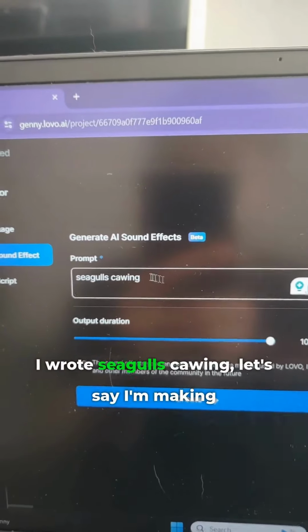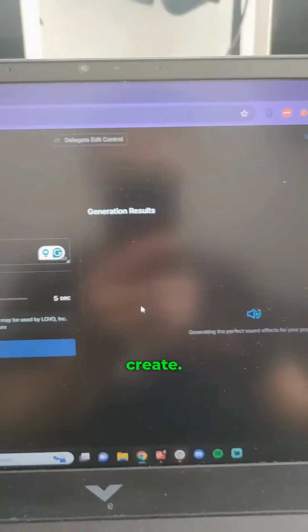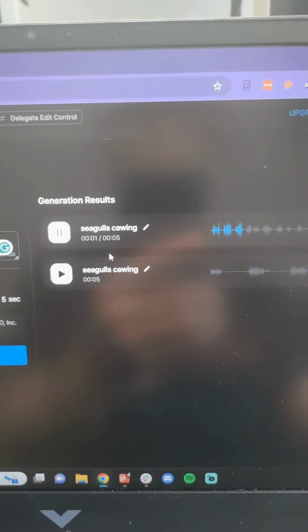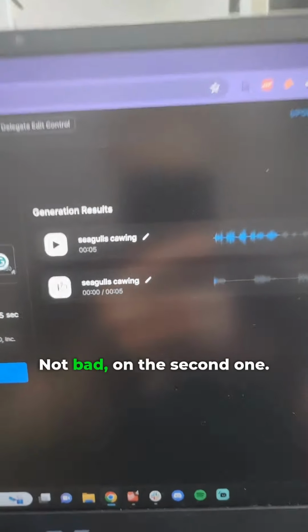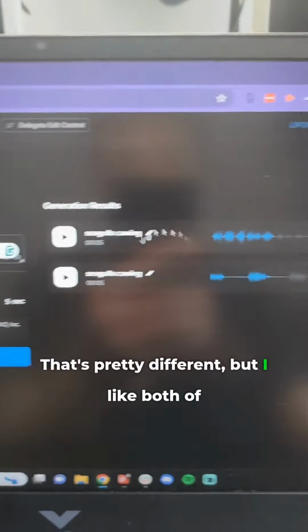So right here I wrote seagulls cawing. Let's say I'm making like a beach scene. Now I'm going to cut this down to like 5 seconds, and I'm going to click Create. And here we go, we got these two. This is the first one. Not bad. And the second one. That's pretty different, but I like both of those.